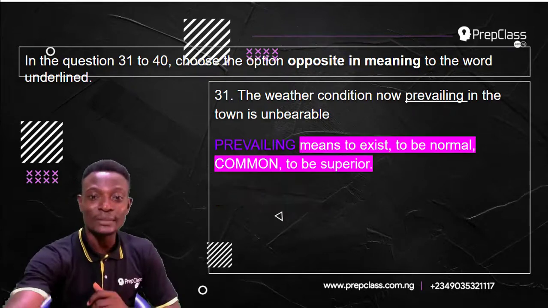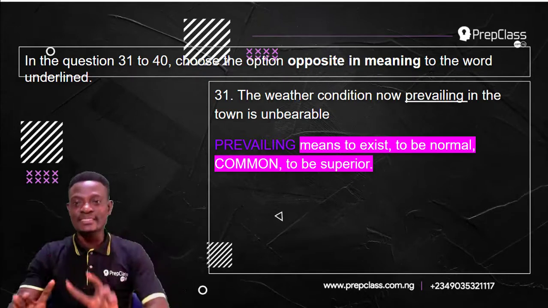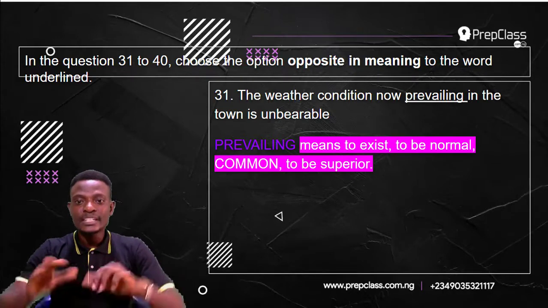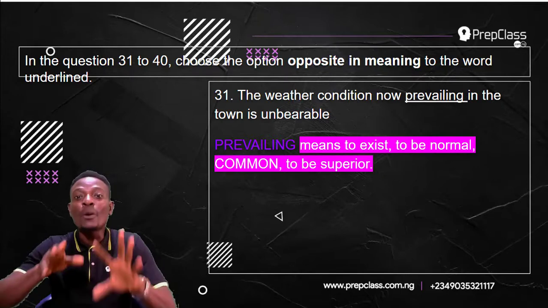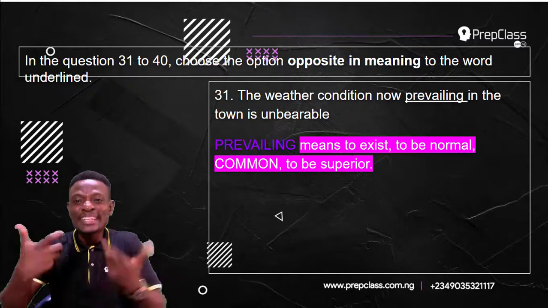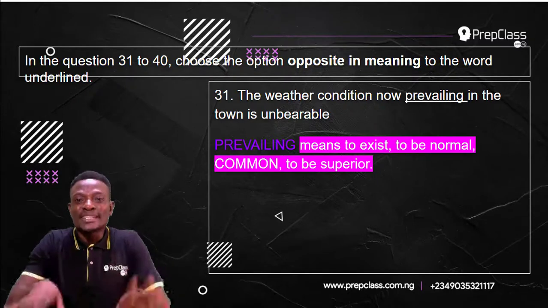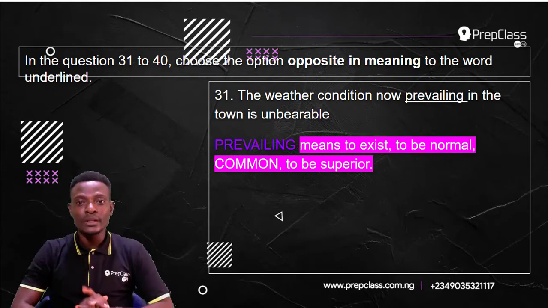Now, let's take a look at the meaning of the word prevailing. The word prevailing means to exist, to be normal, to be common, to be superior. In this context of use, the word prevailing means to be common. The weather condition now common in the town is unbearable.